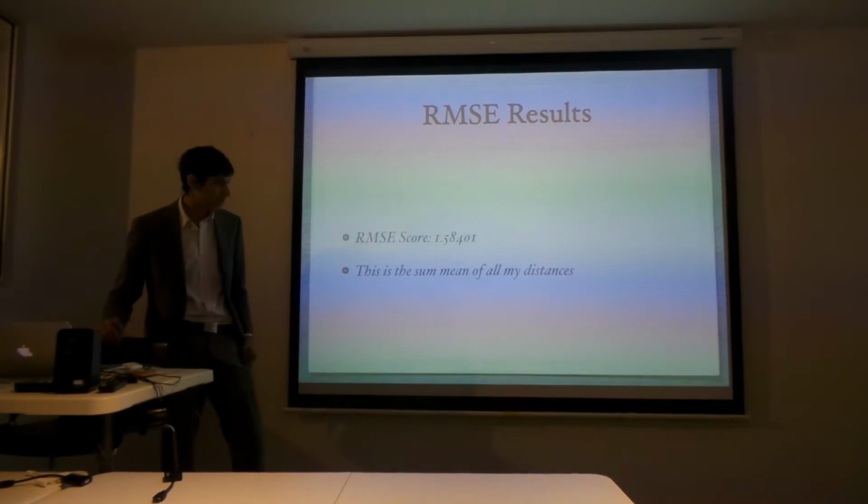So my RMSE score is 1.58401. Now what does this mean? This is very arbitrary, right? It could mean anything.